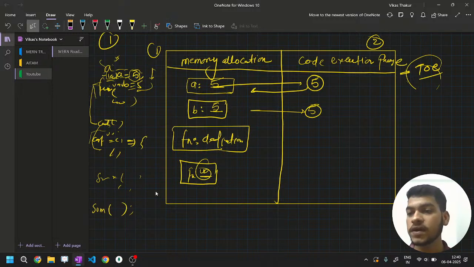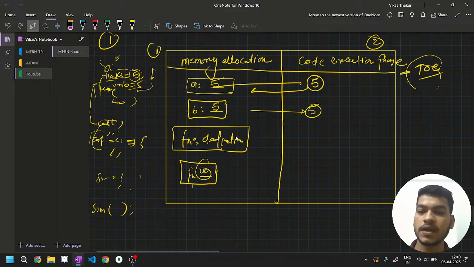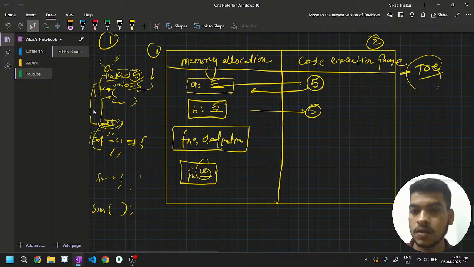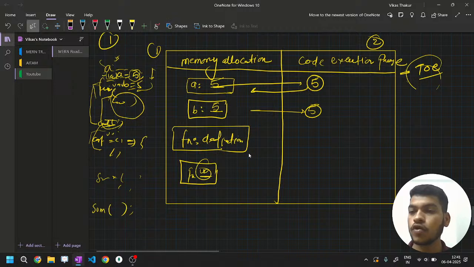So for example, it totally depends on how you are initializing a variable, right? So function definition will not be getting bothered, it will not be getting executed, but it executes when you call that function. So for example, this function call was there, this is the call. So when the function call happens, it will start going into the function. What is the line, what is the logic written? It is written console.log, that means printing something, for example hello world. Now the result of the function that you are calling somewhere will be hello world.